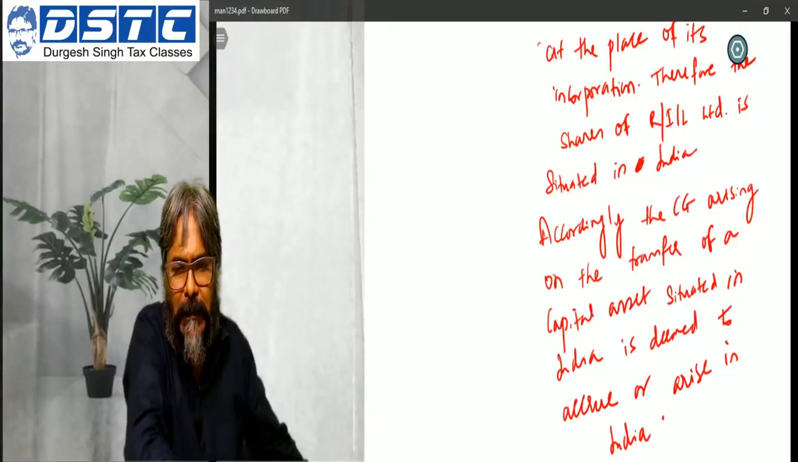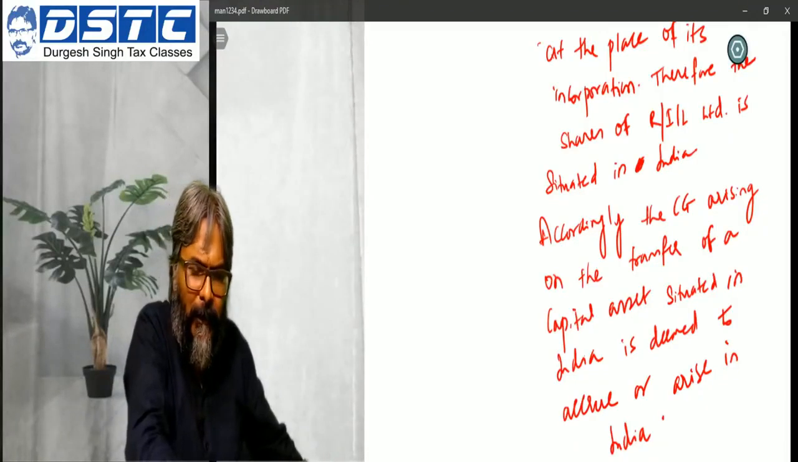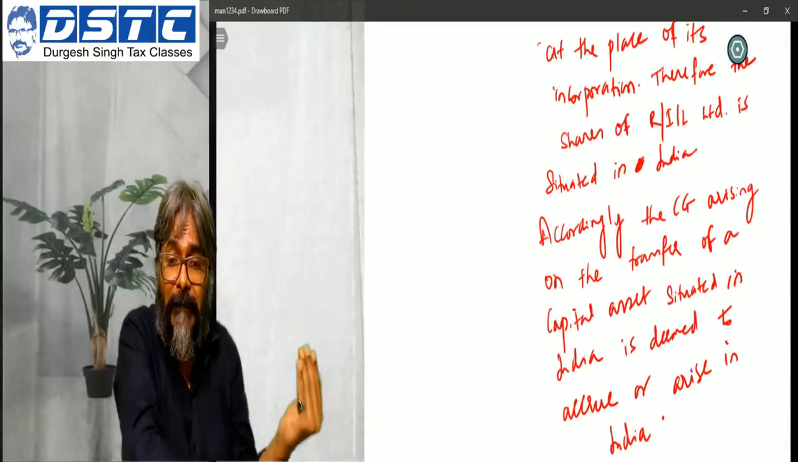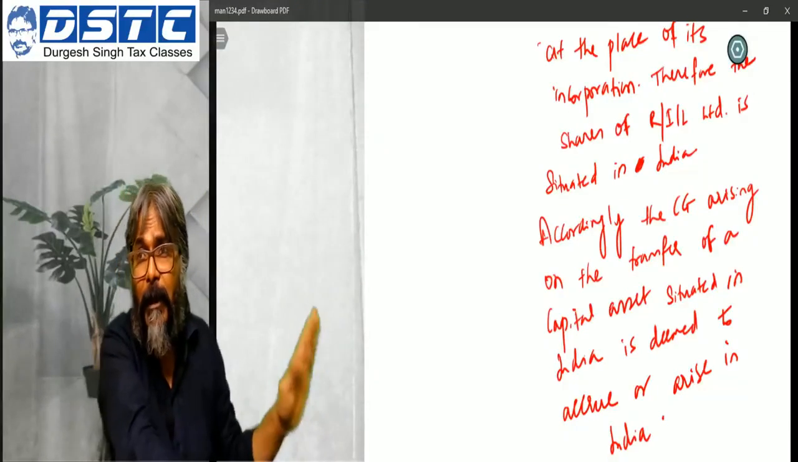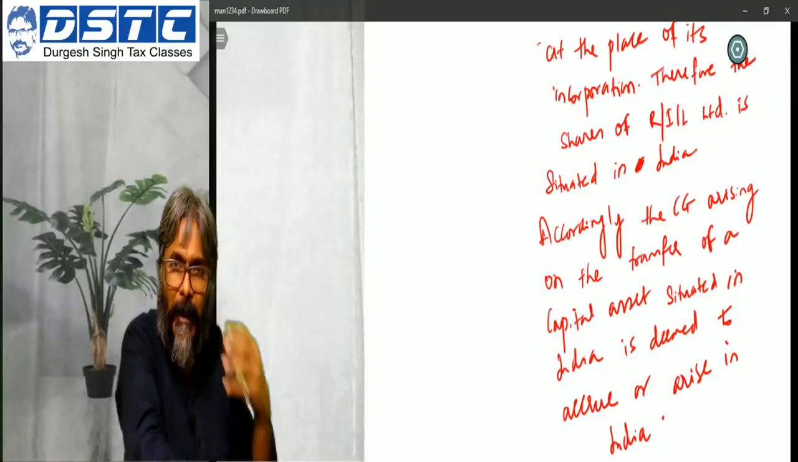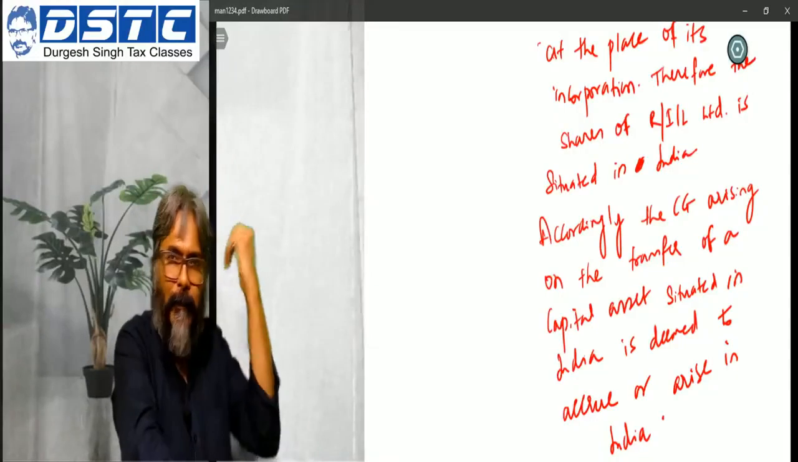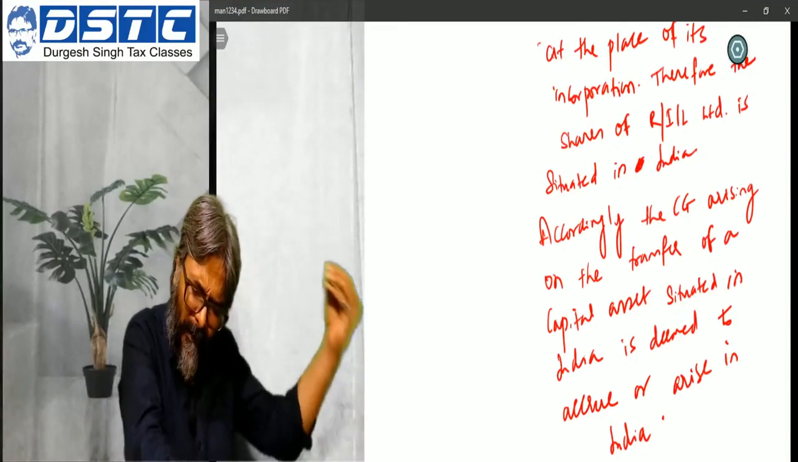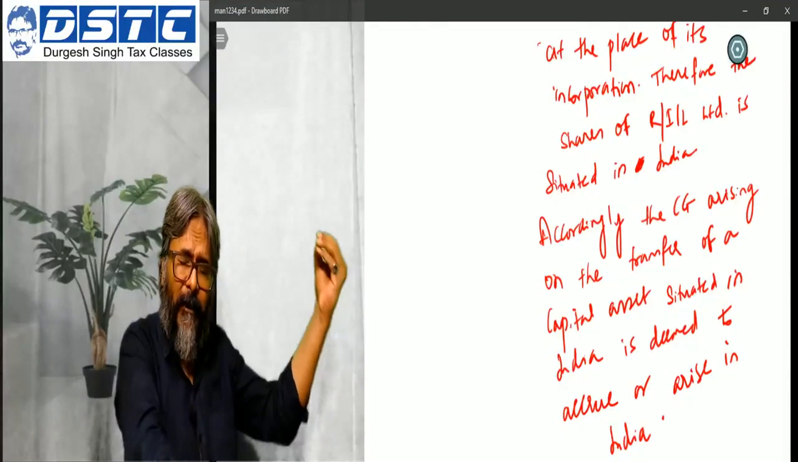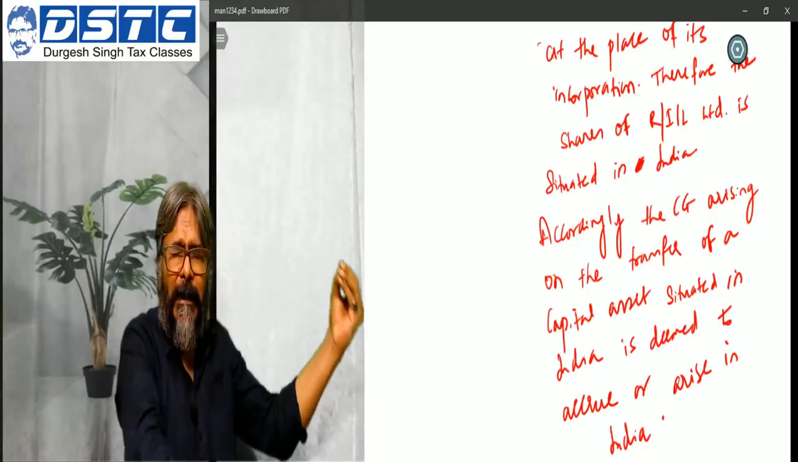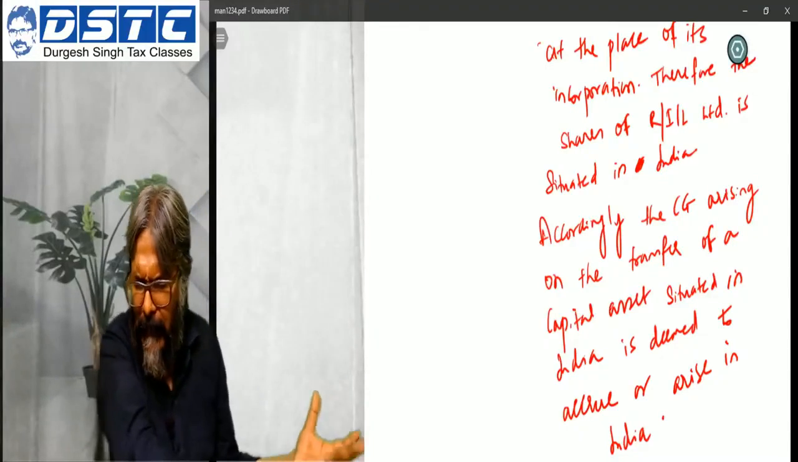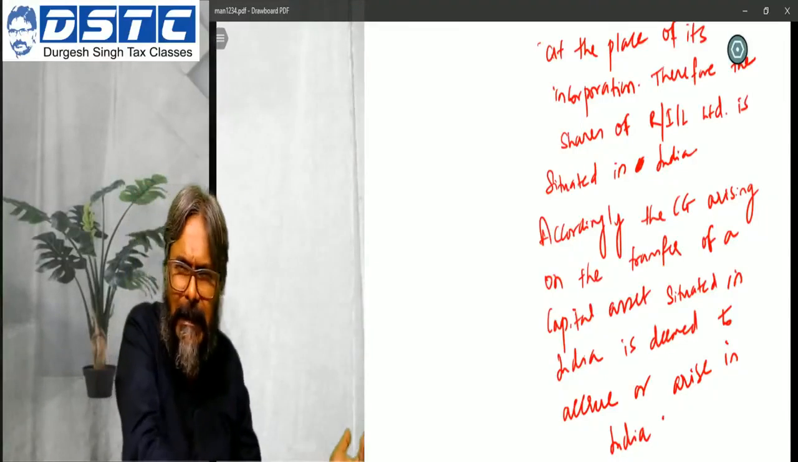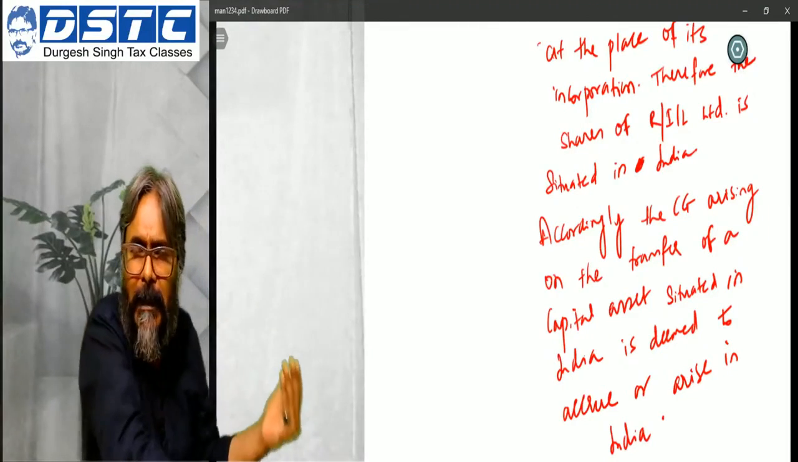Got this particular point, students? Yes, so this is primarily the normal case. This is precisely, please understand, not the Vodafone case. Vodafone is different. It's a normal case whereby you have to be very careful that what has been transferred is the shares of an Indian company which is situated in India. Therefore, the capital gains arising on the transfer of this Indian company's shares will be deemed to accrue in India.